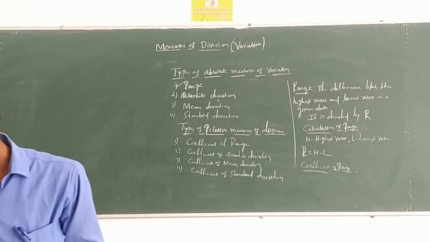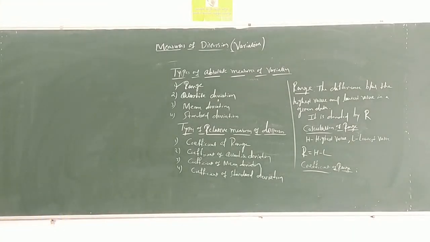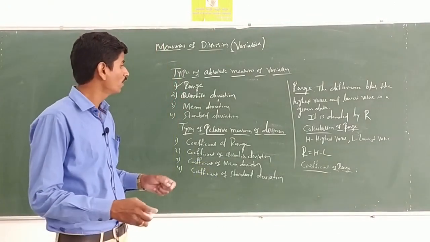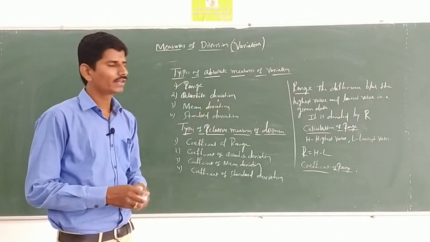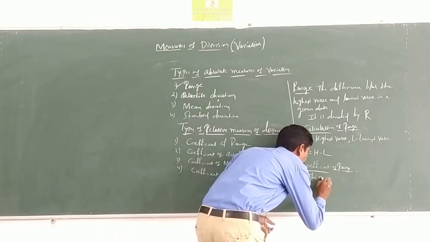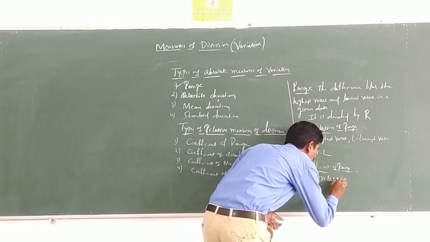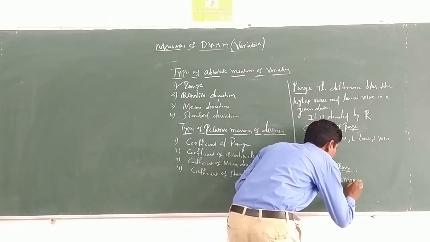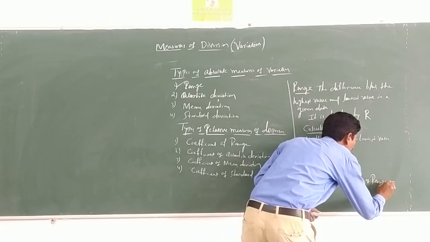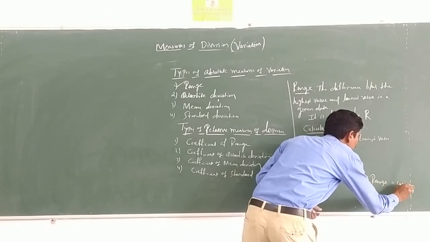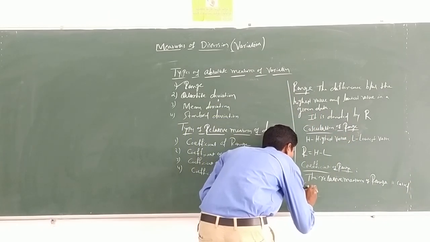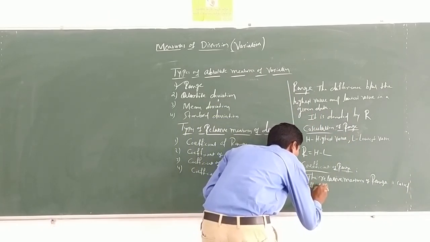Okay, here the relative measure of range is said to be the coefficient of range.